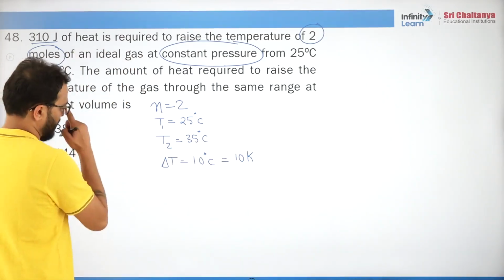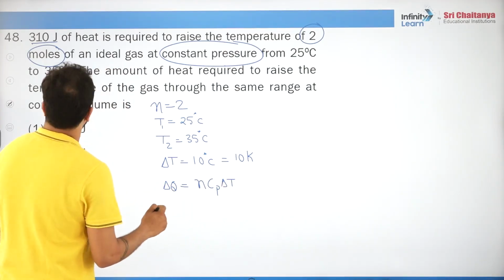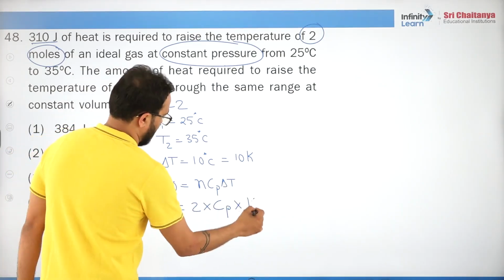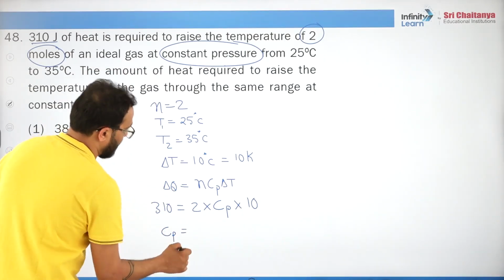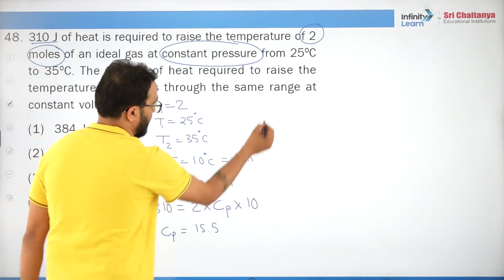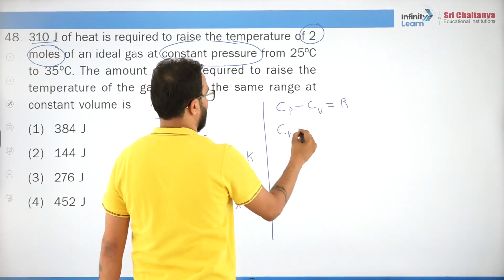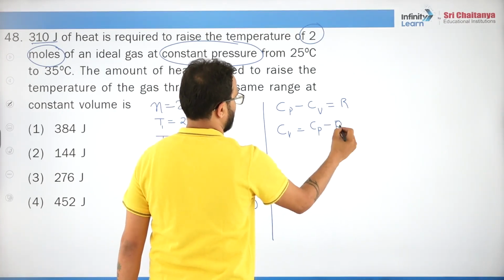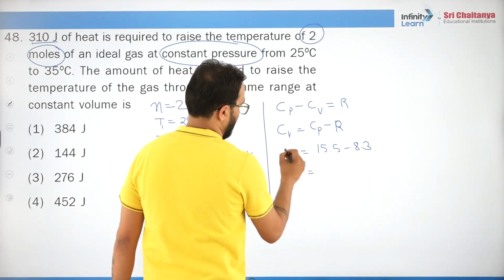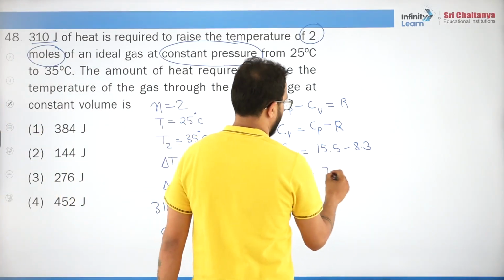Now the amount of heat required to raise the temperature at constant pressure, so delta Q will be n Cp delta T. Now what is delta Q? 310 equals 2 into Cp into delta T, which is 10. So Cp will be what? 15.5, right? Now, what is Cp minus Cv? It is R. So what is Cv? It is Cp minus R. So 15.5 minus 8.3. How much is this? Can you tell me? 15 minus 8 is how much? 7. 7.5 minus 0.3, 7.2.